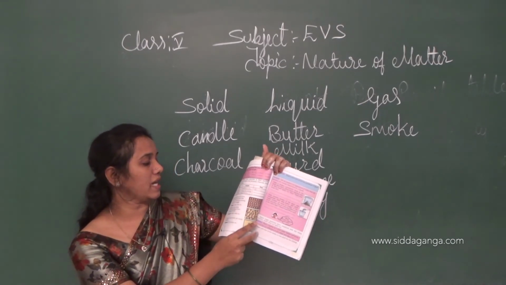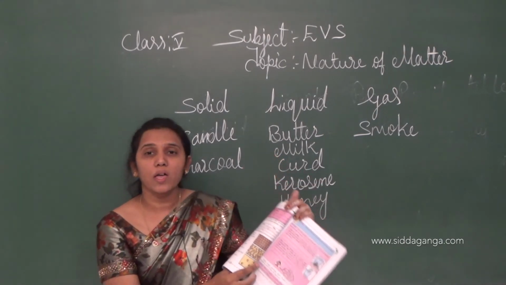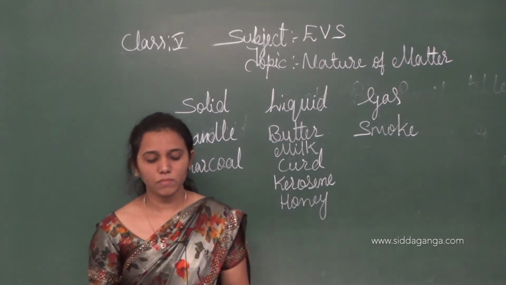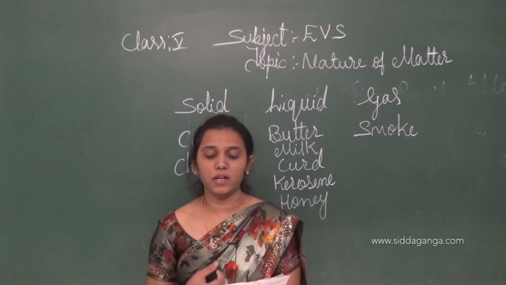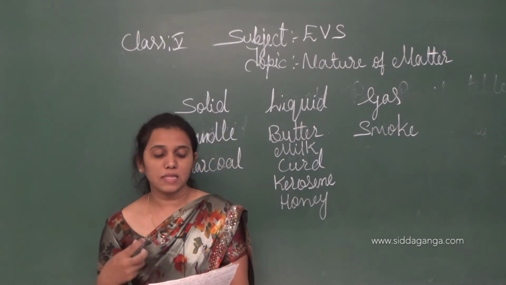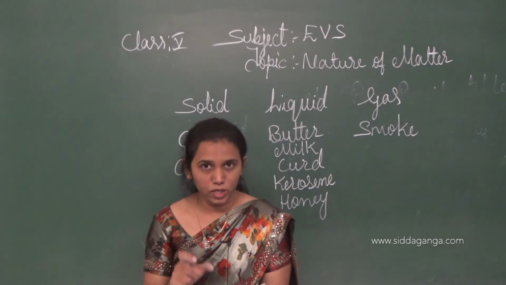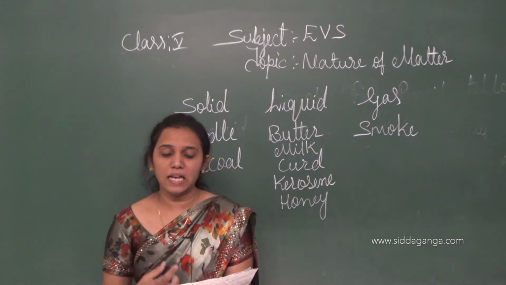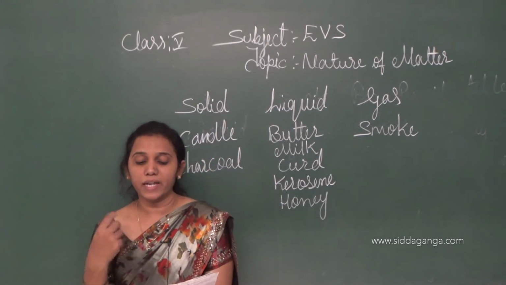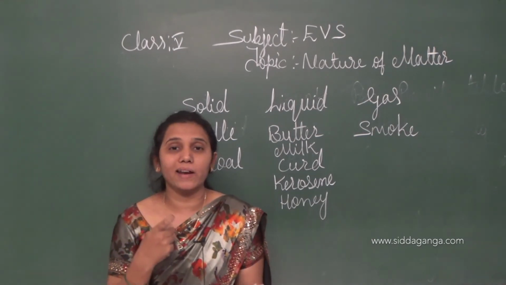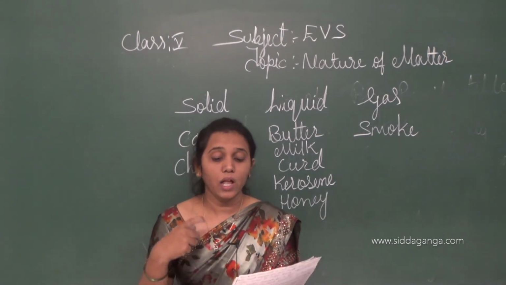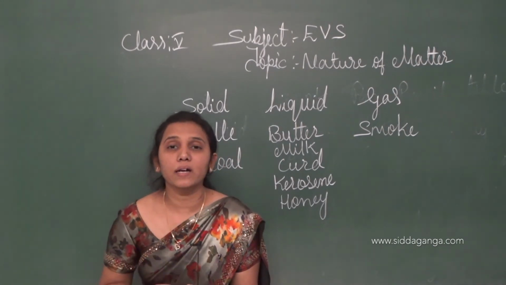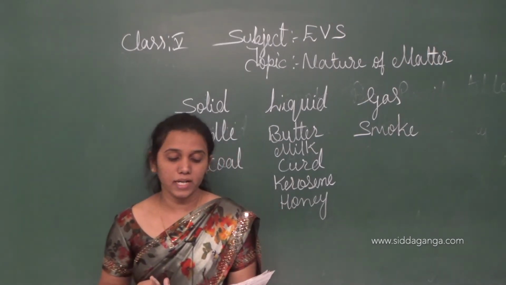Here in liquids the particles are loosely arranged when compared to solids, which had very little space between particles. Particles of liquid are loosely arranged, children. So examples for liquids: water, milk, etc.